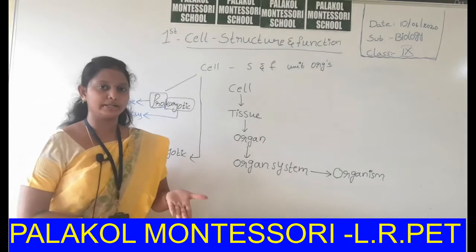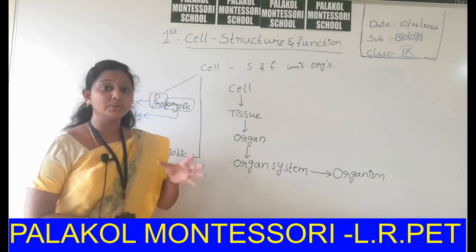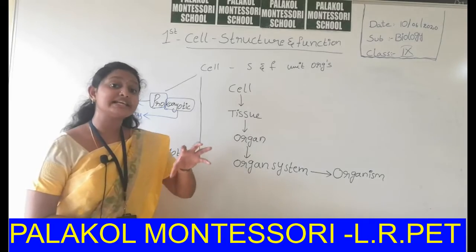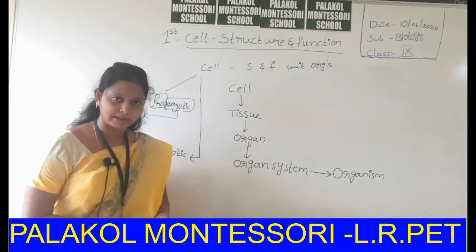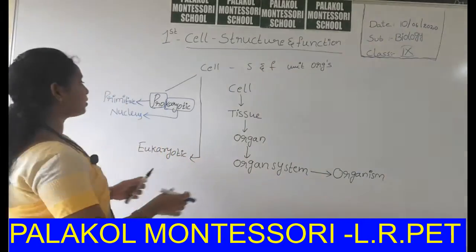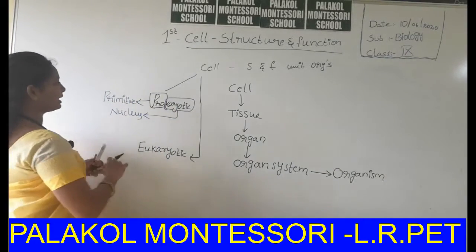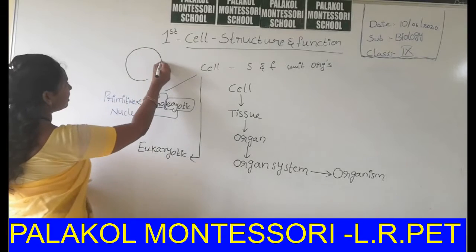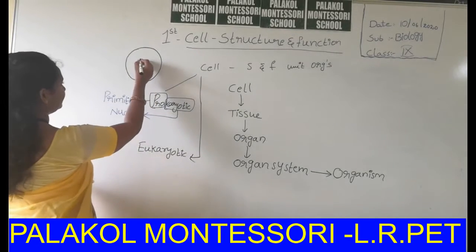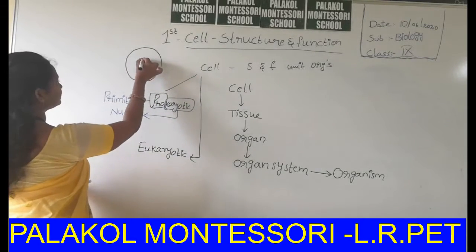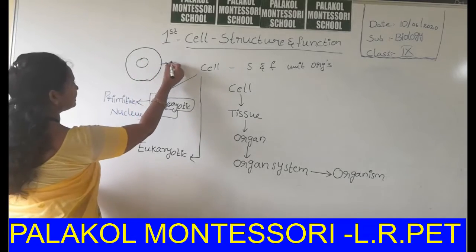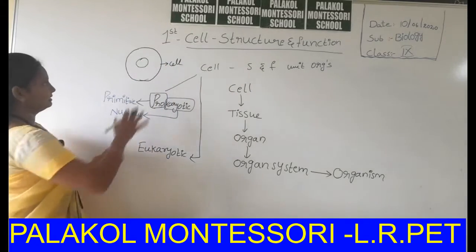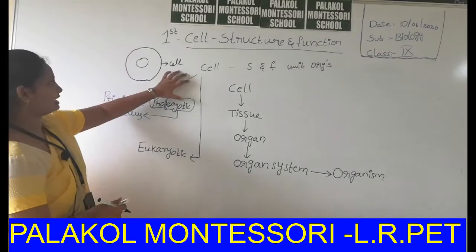What is meant by primitive? Primitive means the nucleus does not have any nuclear membrane. This type of cell is called a prokaryotic cell. Okay, here I have drawn a prokaryotic cell. Here it is a nucleus, it is a cell. This is a diagrammatic representation of a cell.